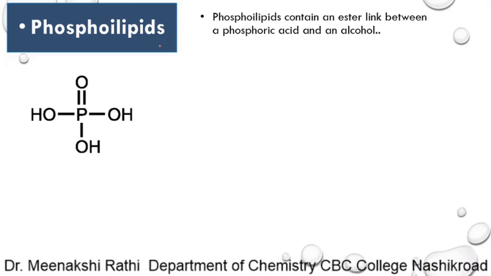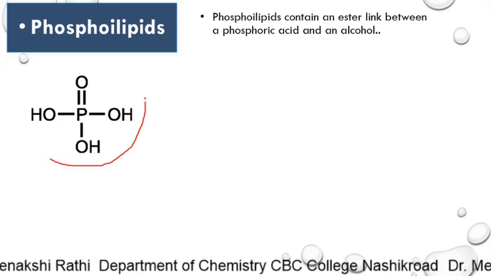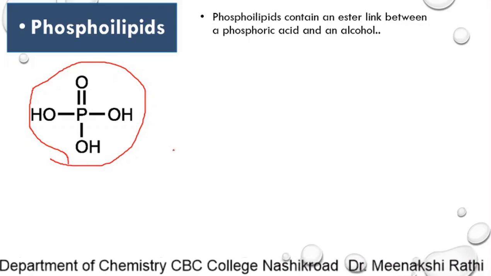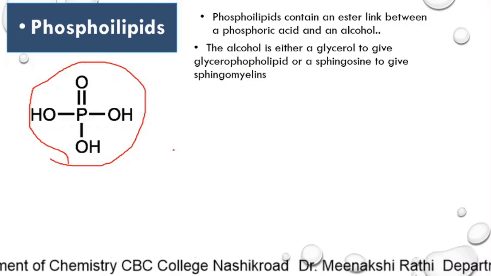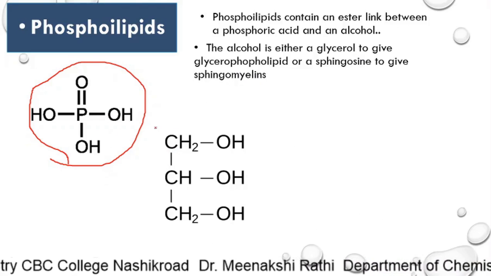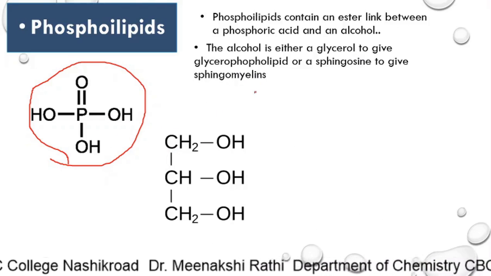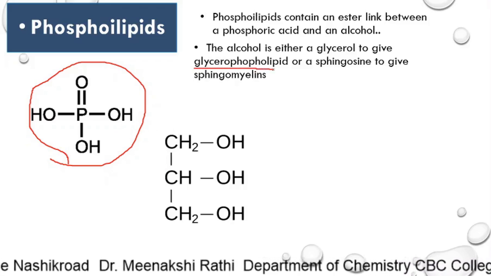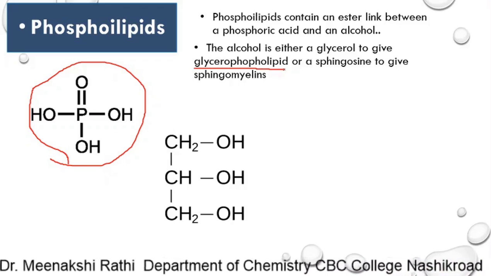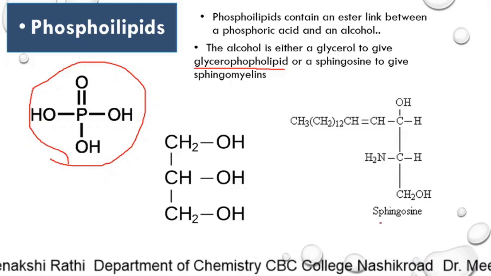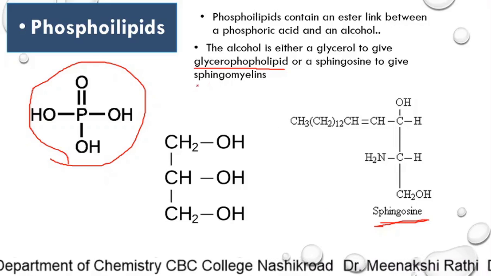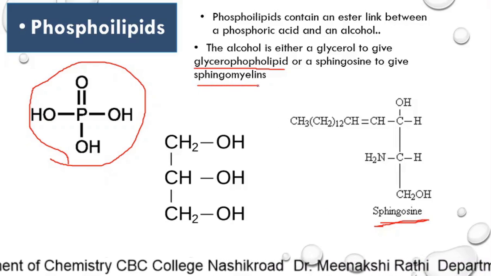So, phospholipids contain phosphoric acid, and this phosphoric acid forms an ester linkage with some alcohols. If this alcohol is glycerol, when the linkage is between phosphoric acid and glycerol, then those lipids are called glycerophospholipids. But if the alcohol is sphingosine, then the lipids which are formed are called sphingomyelin.